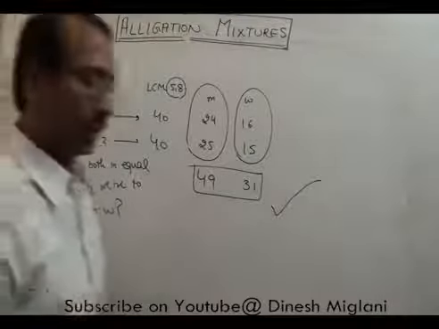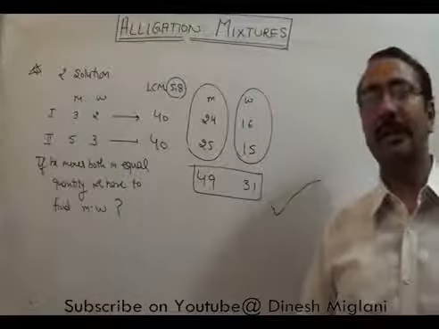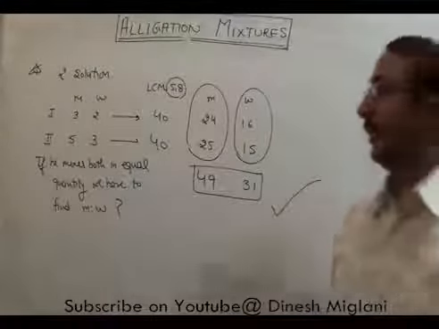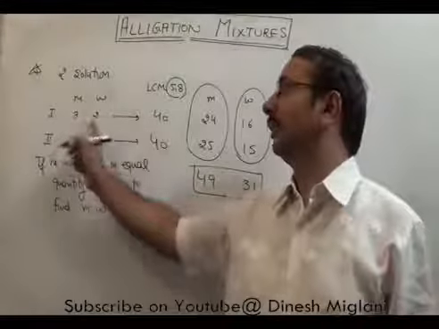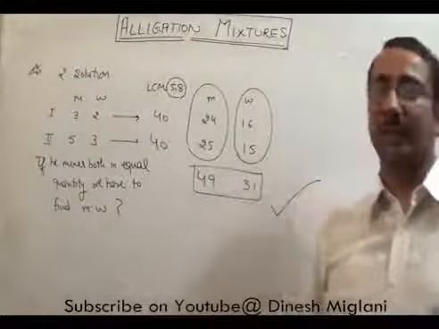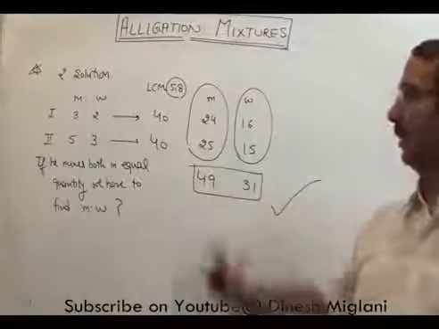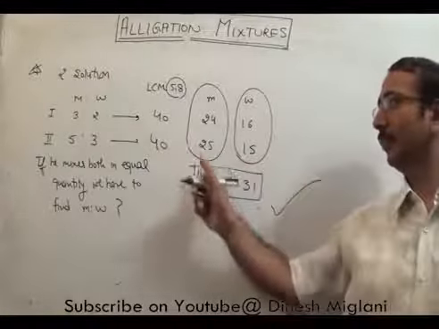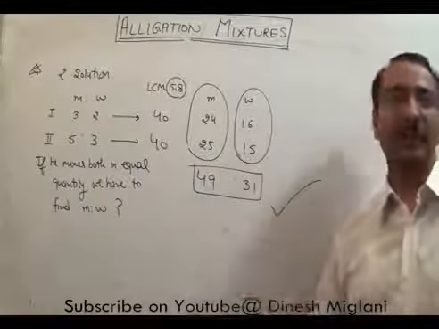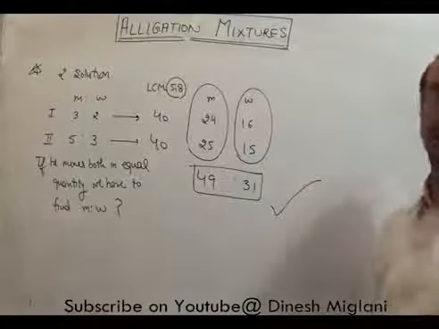To do this question simply, we assume a term which is a multiple of 5 and 8. Why? Because it is very easy for us to divide 40 in the ratio 3:2 as well as 5:3. So I can divide 40 in 3:2 as 24 and 16, and in 5:3 as 25 and 15. I add both milk amounts, 49, and both water amounts, 31, so finally the ratio is 49:31.